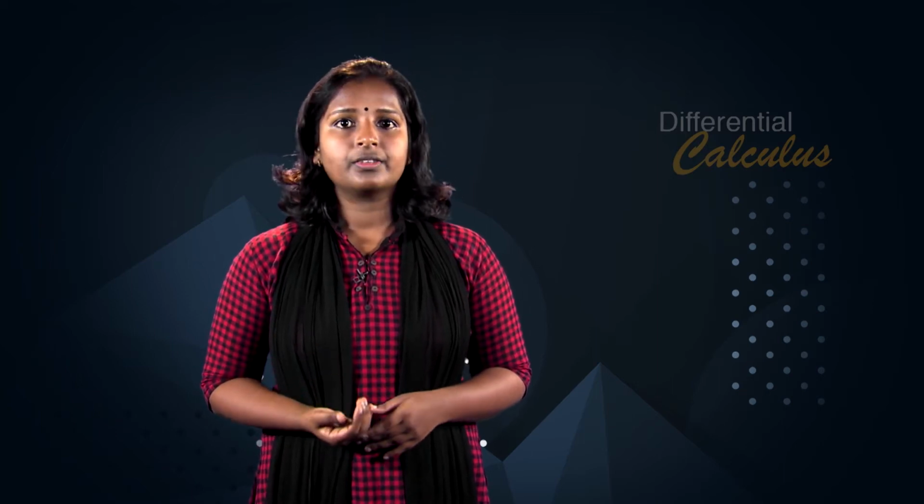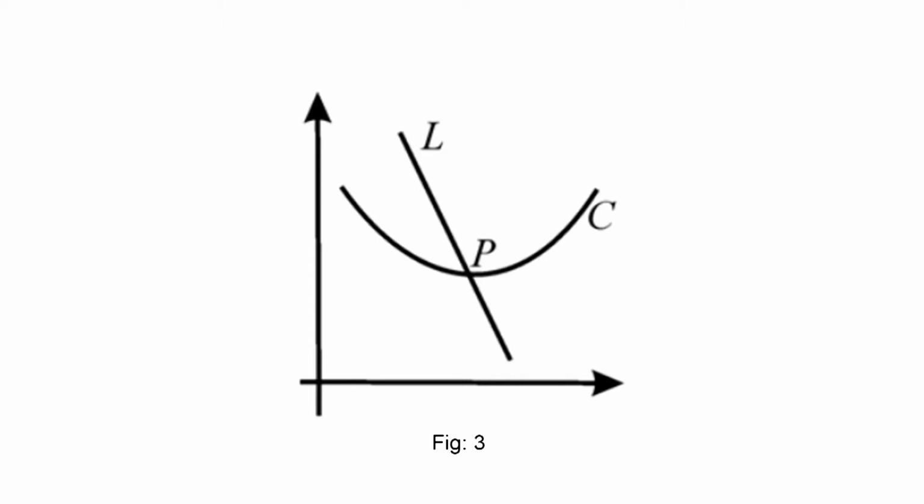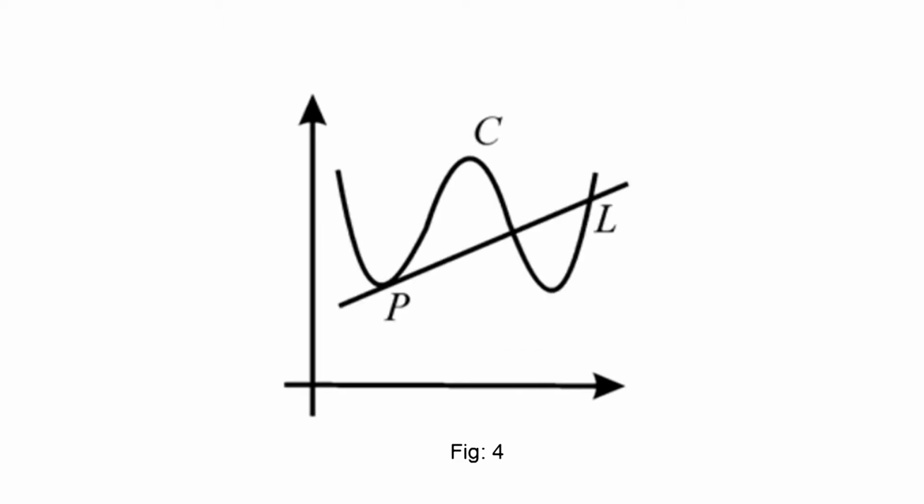Most curves do not have centers, and a line we may want to call tangent may intersect C at other points or cross C at the point of tangency. For example, in the curve in figure 3, the line L meets the curve C only at the point P, but is not tangent to C. But for the curve in figure 4, the line L is tangent to the curve C at the point P, but meets C at several points.